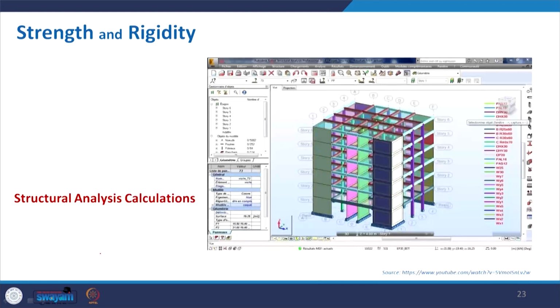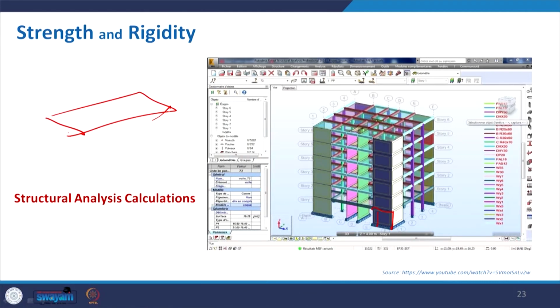Now, the second stage is basically designing the structure, the column, where we have to provide the shear wall, the concrete wall, or where we can remove it. It depends on that calculation how it will go. In this particular phase we try to optimize the structure, because sometimes in architecture we want some huge cantilever to be made in the building, but during this analysis we find that it may collapse.